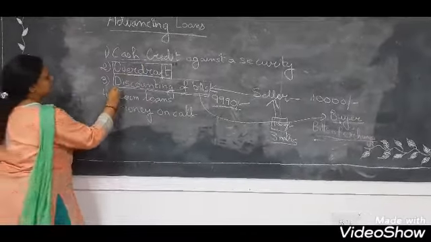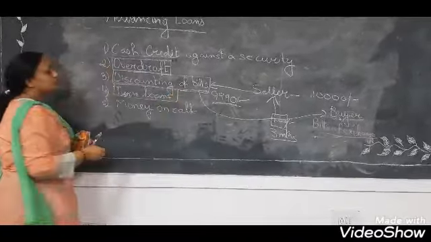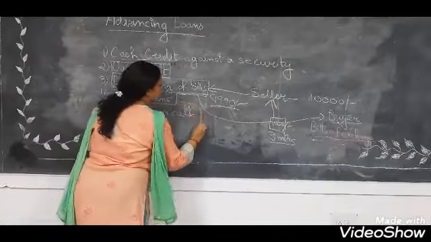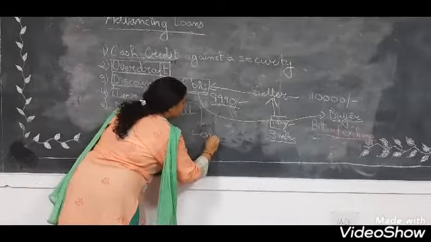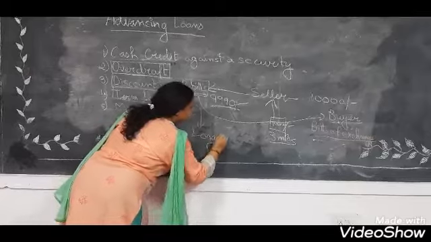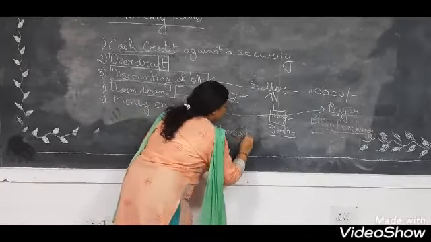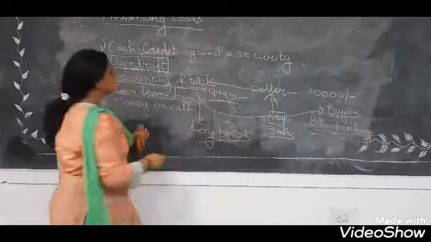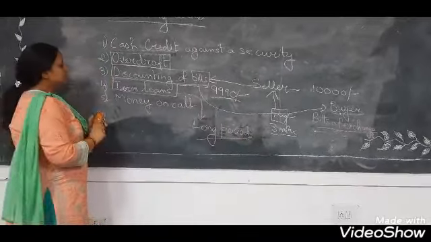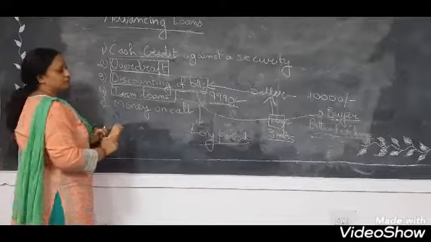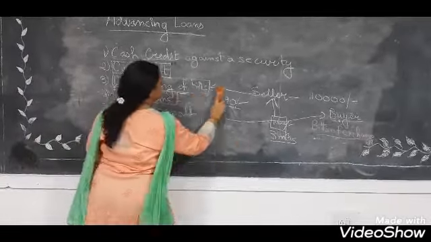The third is term loans. Term loan is given by the bank for a long period of time. For a long period, term loan is given. So for a fixed period and a long period. This is called term loan.